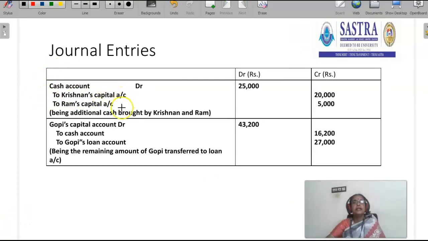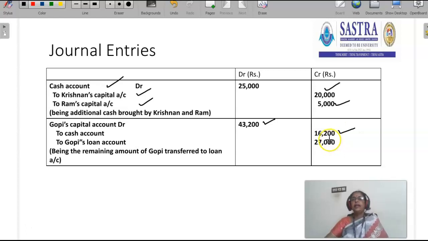Then the next journal entry is for additional capital. Cash account debit to Krishnan capital account, to Ram capital account. Krishnan brought 20,000, Ram brought 5,000. So the entry would be cash account debit to Krishnan capital account, to Ram capital account. Then Gopi capital account debit. Gopi has to be settled 43,200. Then to cash 16,200.